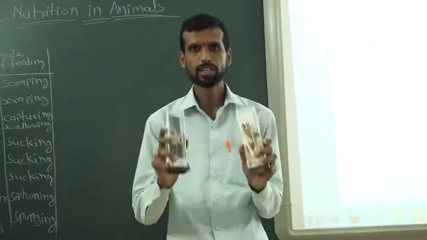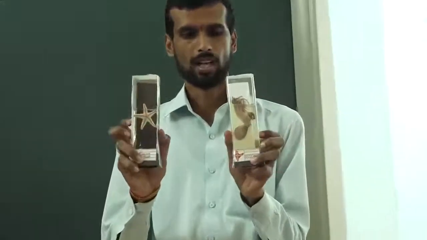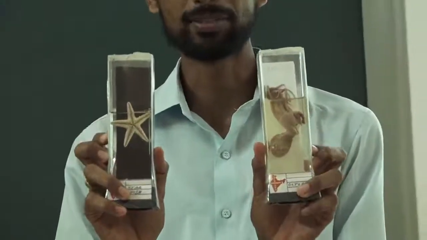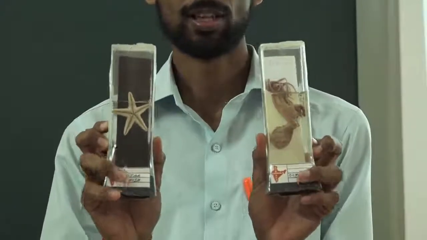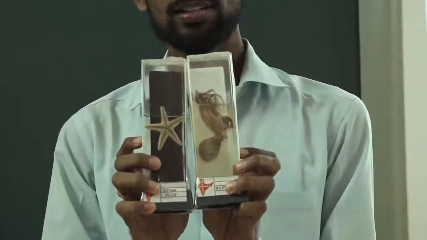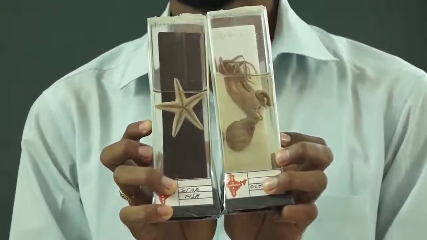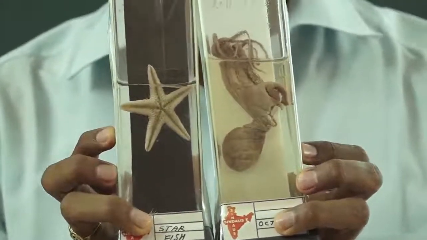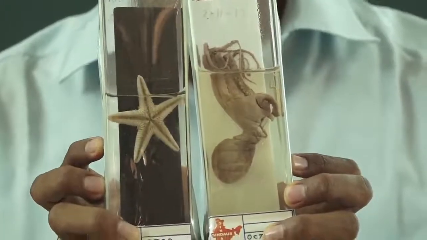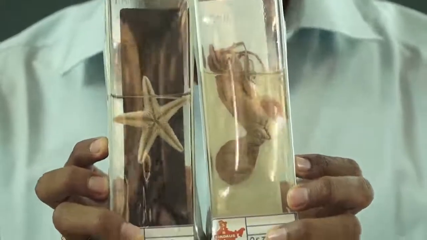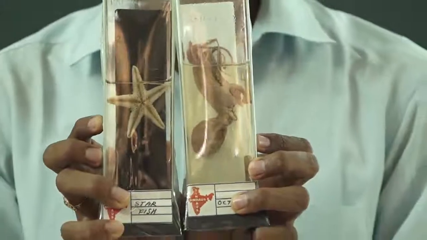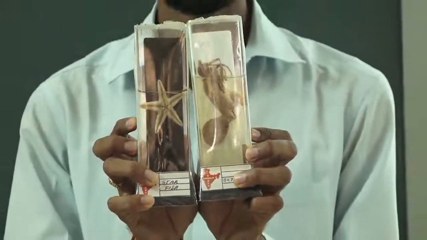Here I brought two things. Afterwards I will again describe why I have brought them. So what are these? These are real species which we call specimens of living organisms.